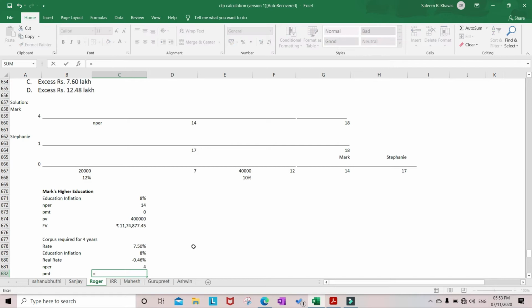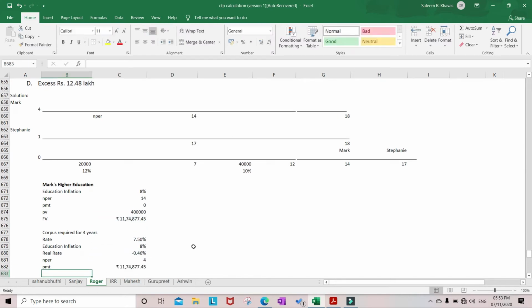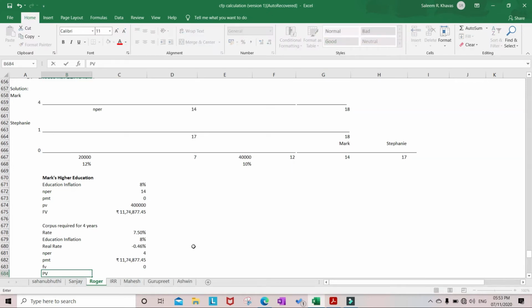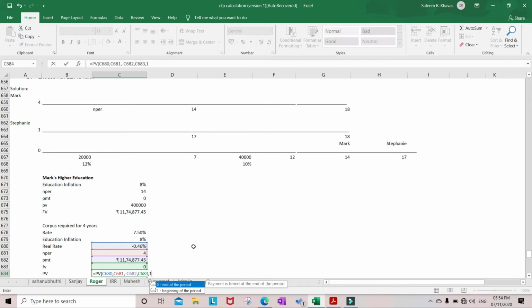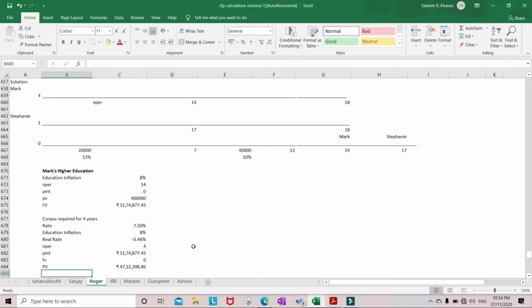PMT, the previous future value, will become our PMT now. Future value is 0, and we need to find the present value. So rate is minus 0.46%, N per is 4 years, PMT is minus 11 lakhs, FV is 0, type is 1 or 0. So it comes around 47 lakhs. 47 lakhs is the corpus required at the 14th year. That means when Roger is 18 years old, he needs 47 lakhs 32,398 to take care of the education expenses for 4 years.